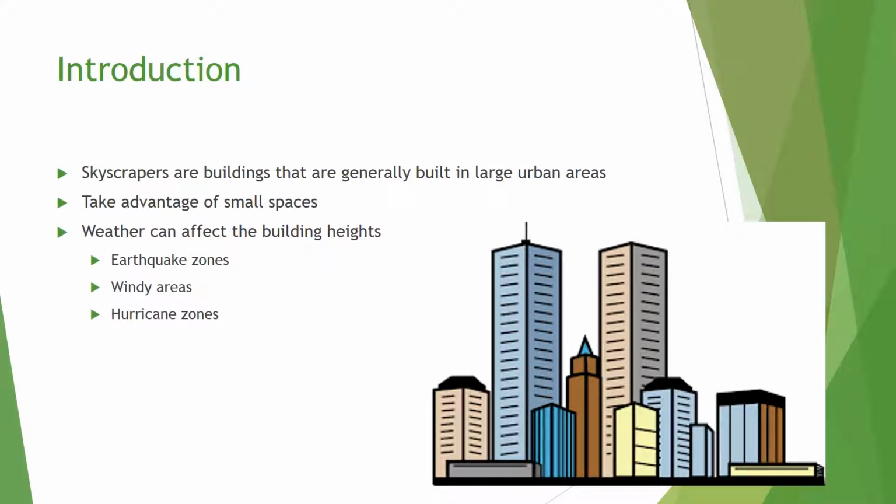Skyscrapers are large buildings that are predominantly built in urban environments. The reason to build skyscrapers is to create more room without taking up too much space. Different weather phenomena might affect how tall skyscrapers can get. Earthquakes shake the ground, wind blows harder at higher elevations, and hurricanes topple buildings over with intense storms, all of which could create hazards that prevent buildings from getting too high. I want to know how each of these natural occurrences affect the heights of different buildings.